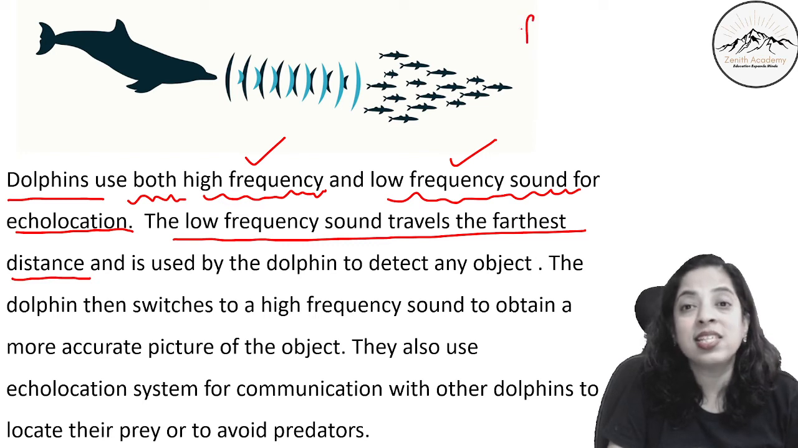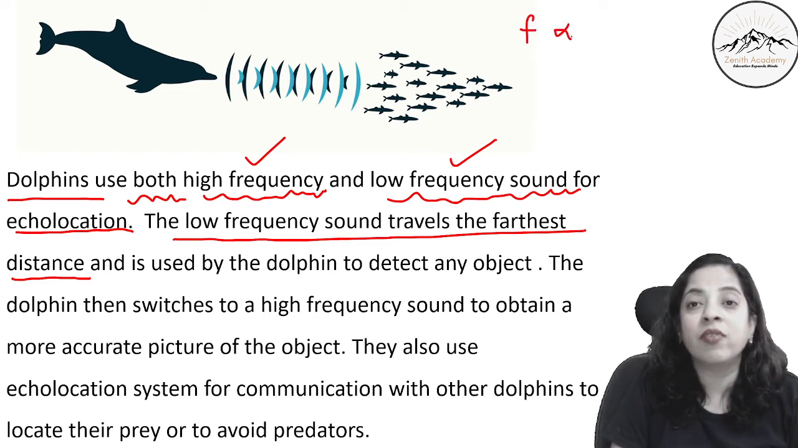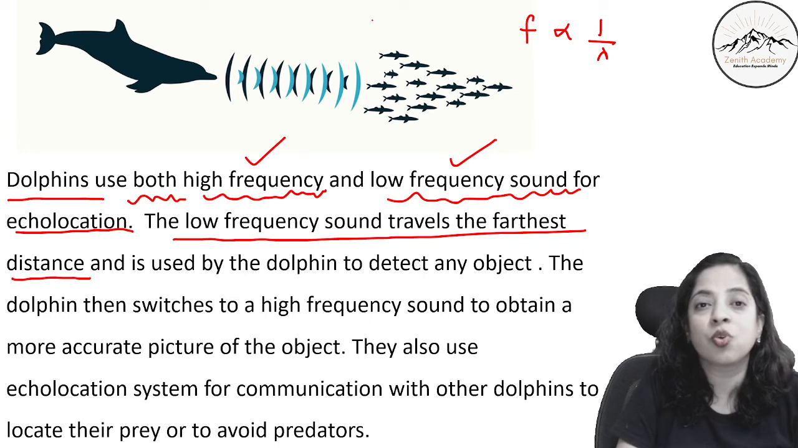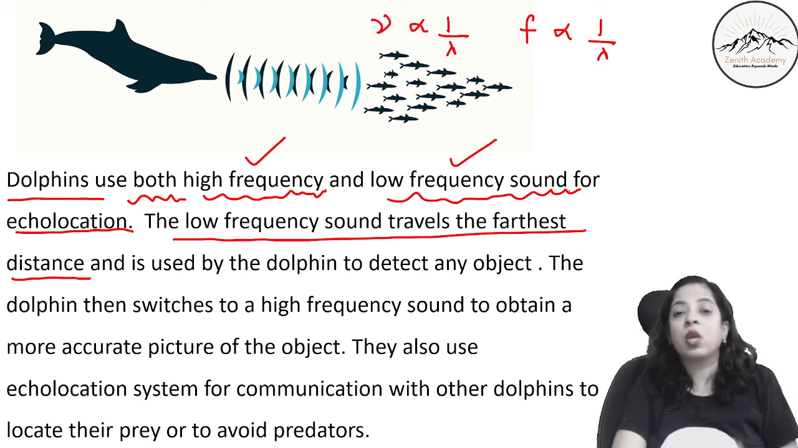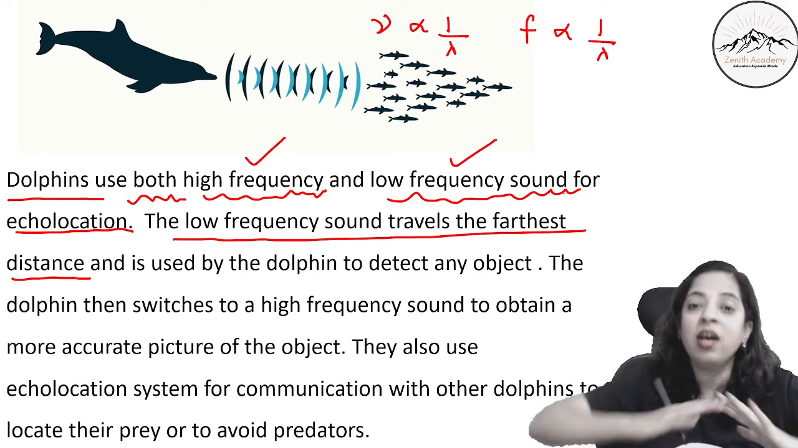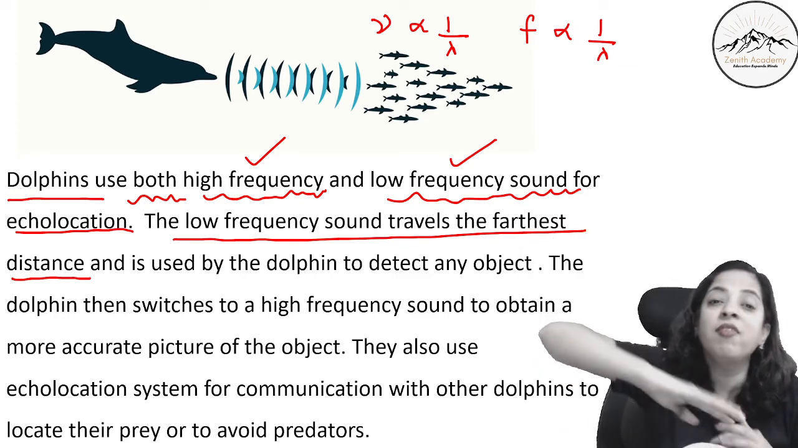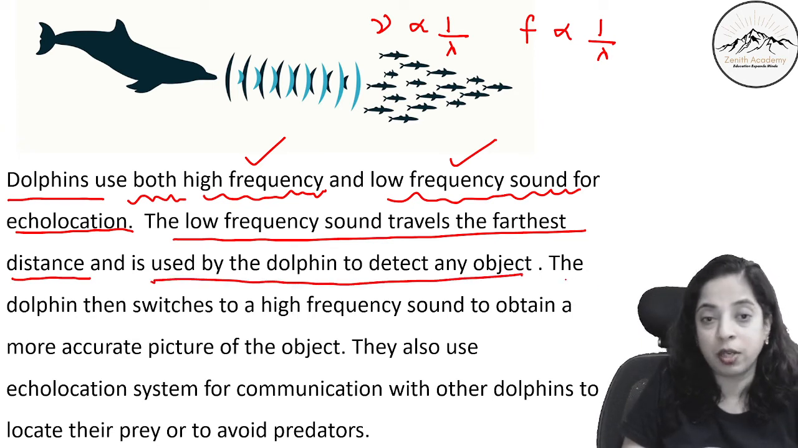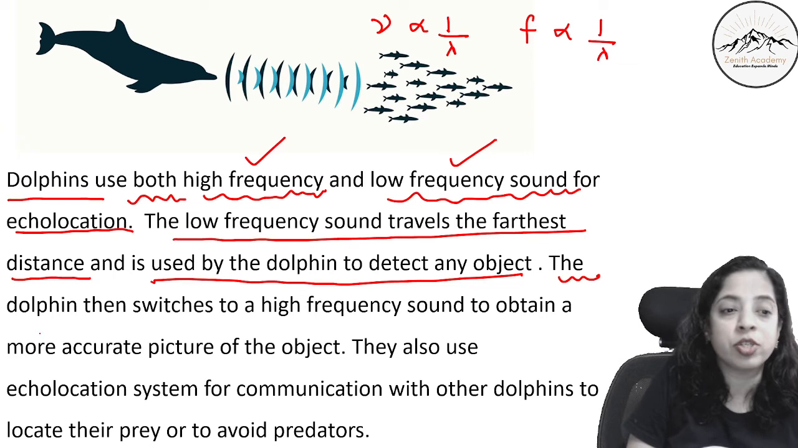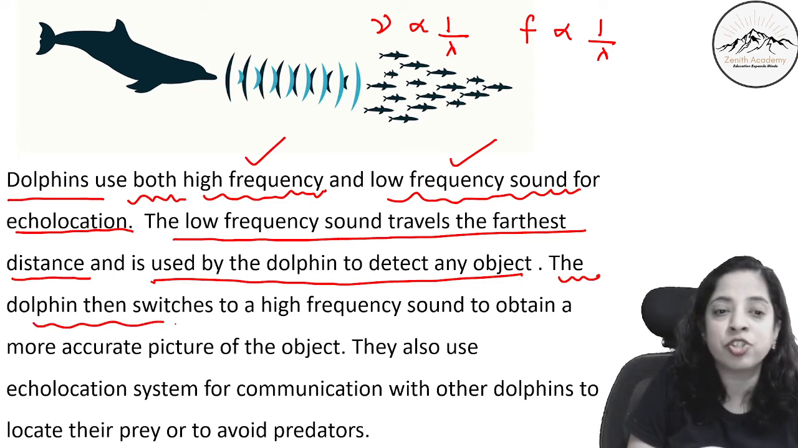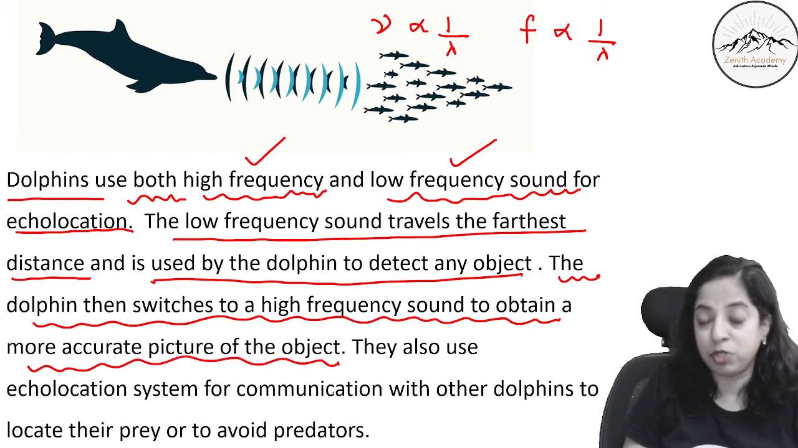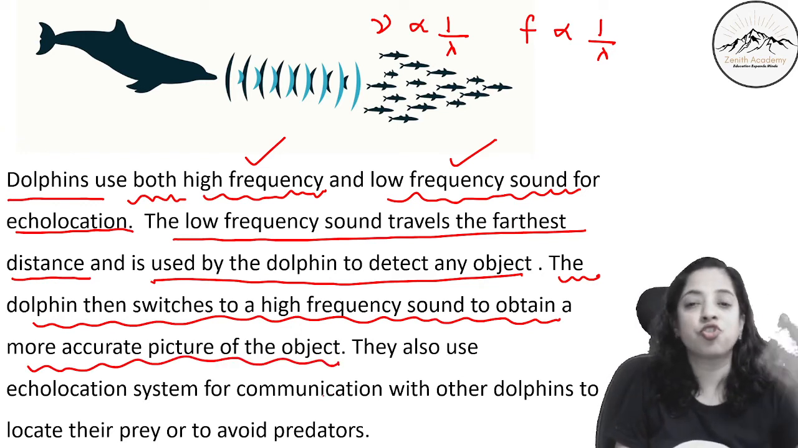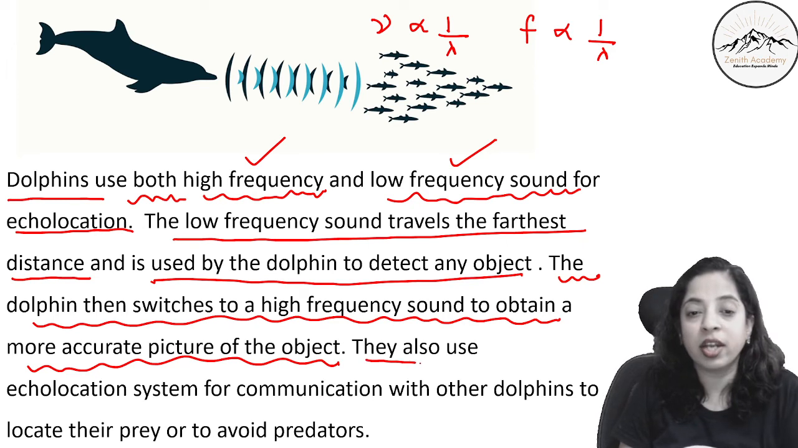Frequency and wavelength are inversely proportional. Frequency is shown by this. So if frequency is less, the wavelength is more, so it can travel very far off, and it is used by the dolphin to detect any object. The dolphin then, once it has detected the object, switches to the high frequency sound to obtain a more accurate picture of the object. Correct? Now it switches to high frequency once it is located.